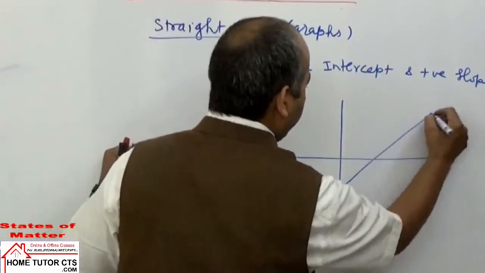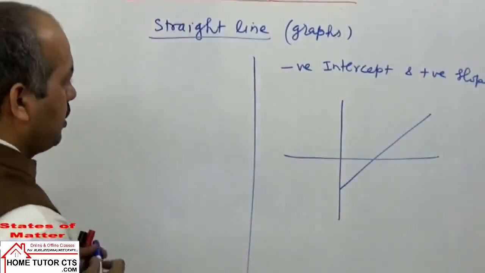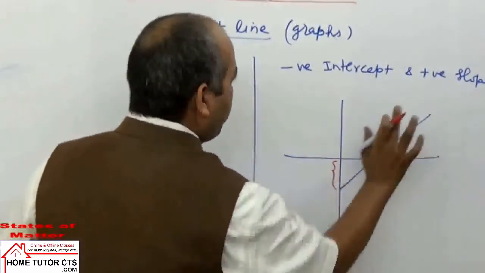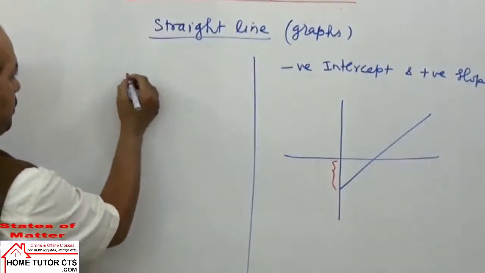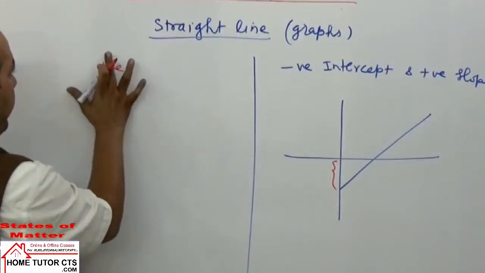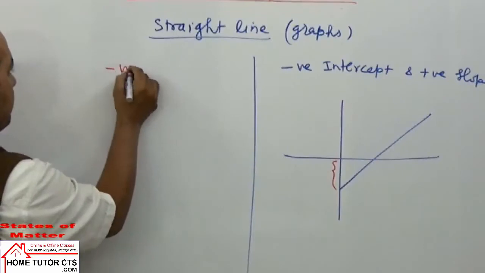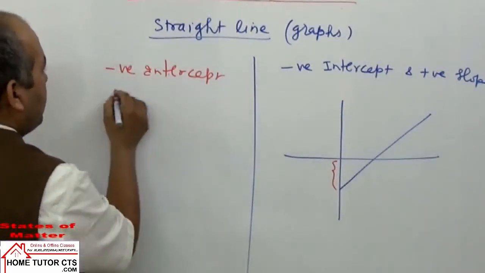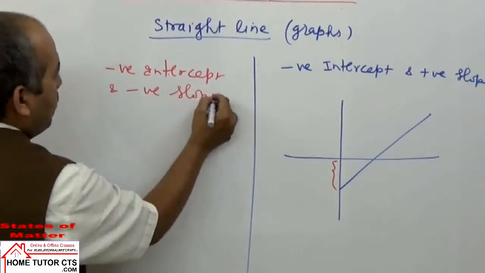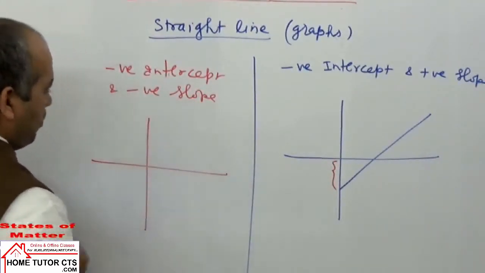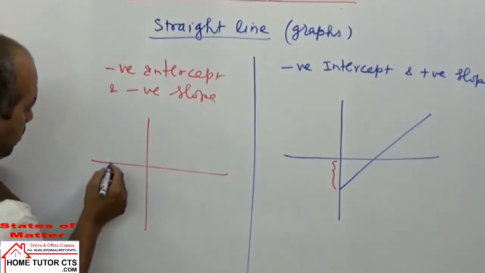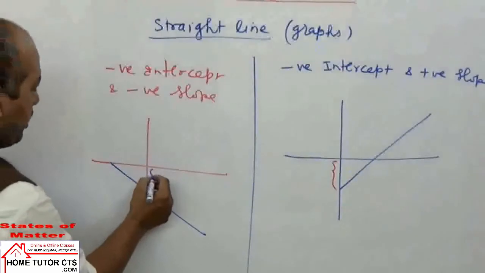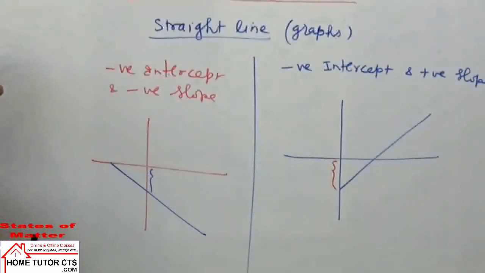This nature of graph is this category. We have in this case negative intercept and positive slope, or we can have negative intercept and negative slope. Both are negative. Then we get this kind of graph here: negative intercept, slope also negative.